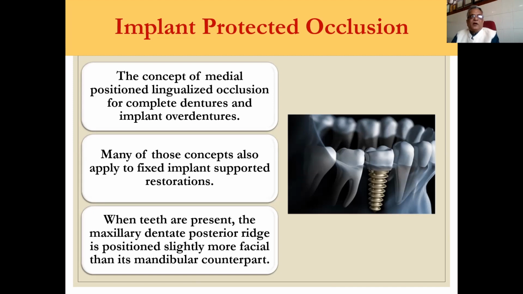Whatever we apply in conventional complete dentures or overdentures, the same lingualized occlusion and balanced occlusion we apply in implant protected occlusion when we are using the implant as a support. When teeth are present, the maxillary denture posterior is positioned slightly more facial than the mandibular counterpart. This is again as nature has given us.